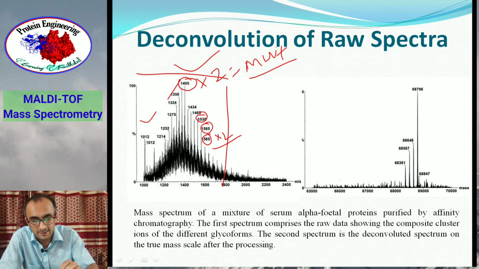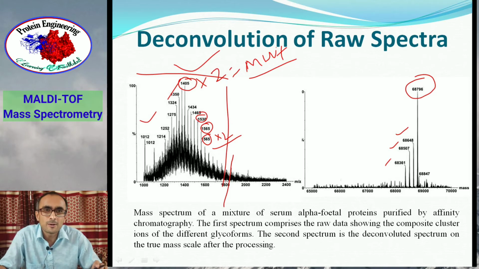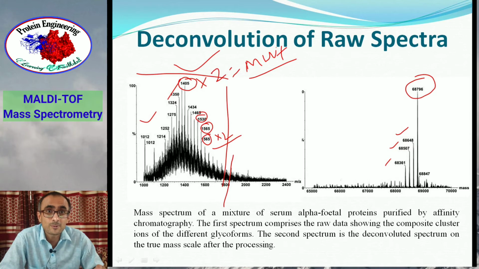For example, for this protein, you have got up to say 1800 m/z value, but the mass of the protein is over 68,000 daltons. And you see there are more peaks also. Those are because when you have protein in solution, protein molecules don't have the same mass. The mass varies because mass is not only from the polypeptide chain contributing to the protein mass. Some molecules may be bound to some iron, and protein molecules are always bound to water molecules also.